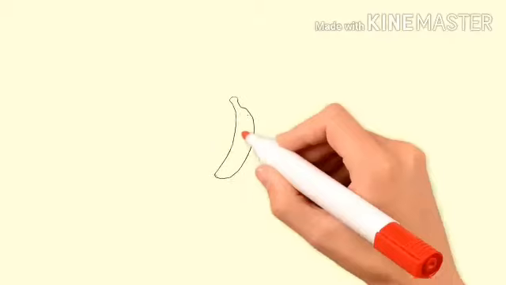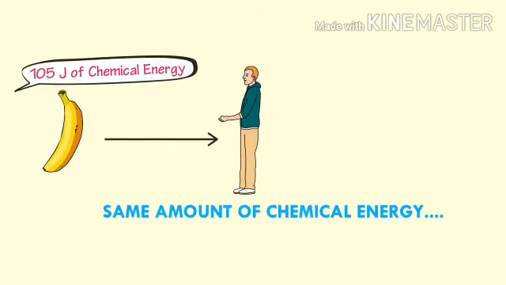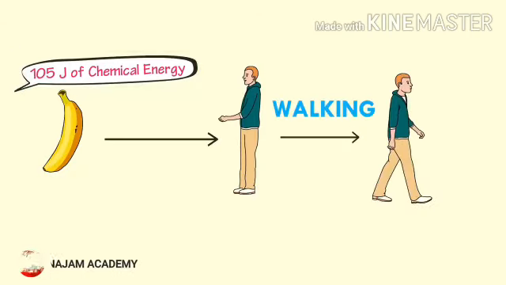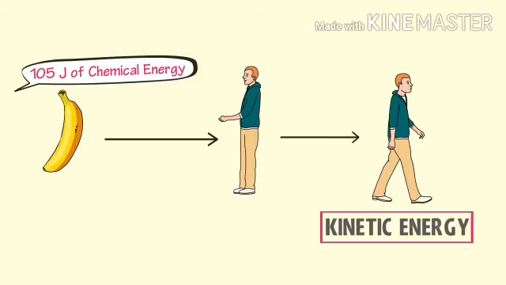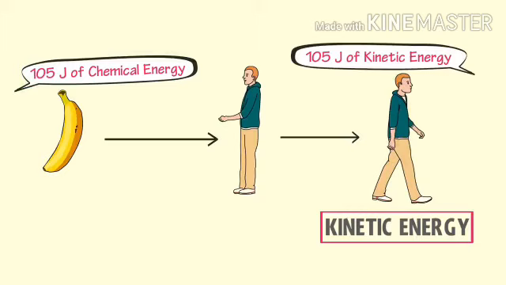Let's consider that a banana contains 105 joule of chemical energy. When you eat this banana, you get the same amount of chemical energy from the banana. I mean, you get 105 joule of chemical energy. Now you start walking. Here you are in motion, so you possess kinetic energy. Thus your body will convert 105 joule of chemical energy into 105 joule of kinetic energy.